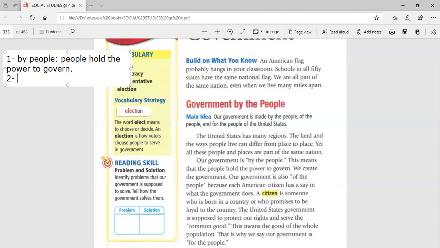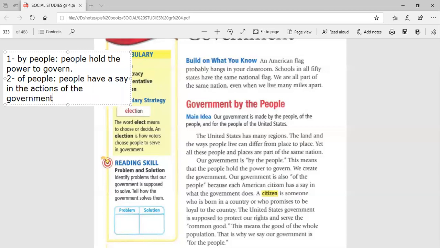Number two, the American government is working of people. What is the meaning of of people? It means that the American citizens have a say in what the government does. Okay, it means that people have a say in the actions of the government.